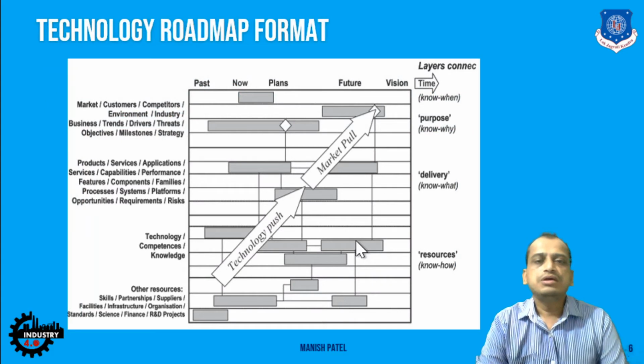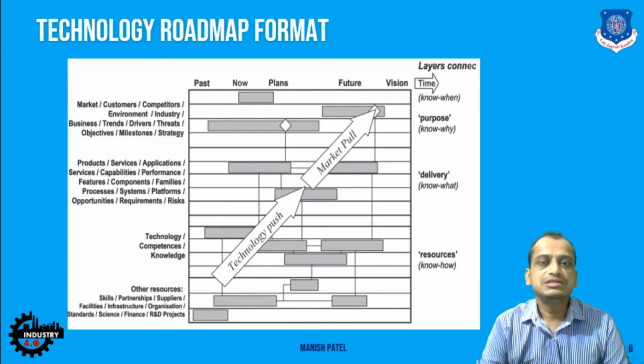Now, this is a typical format, and it is not the full and final format of the technology roadmap. There are multiple formats available, and if the company wants to plan a product development, they can go with different roadmaps.